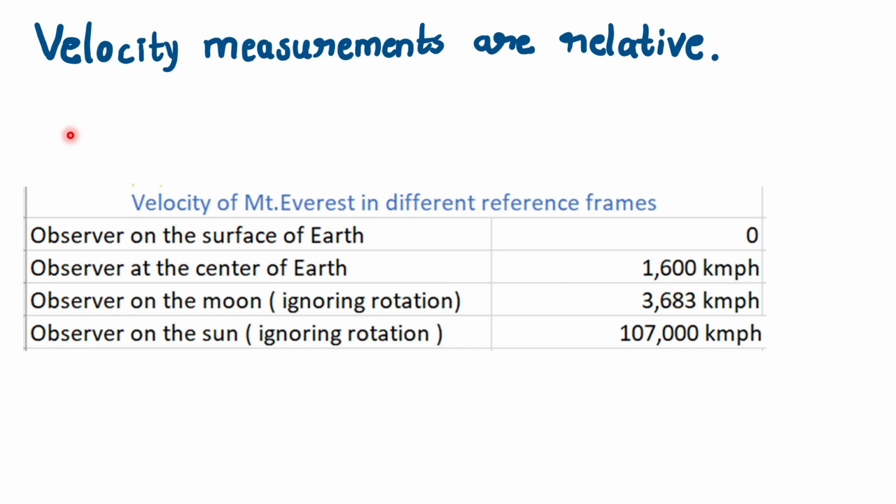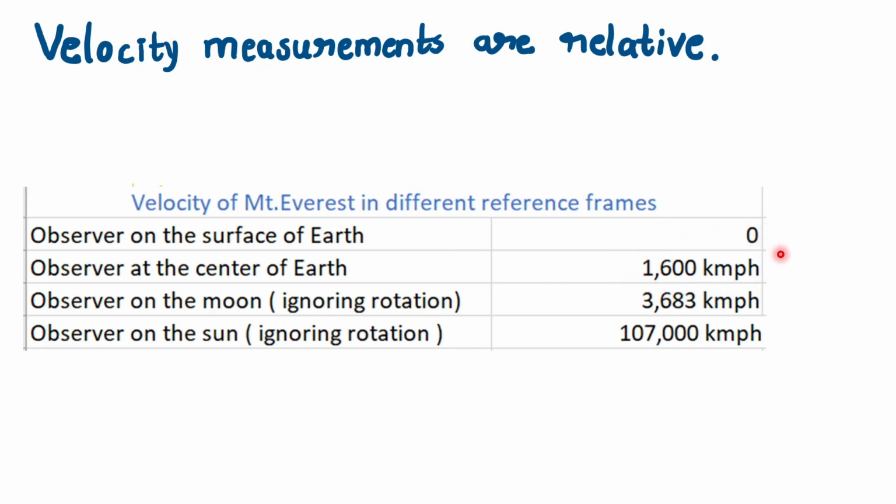If I ask you what is the speed of Mount Everest, or what is the velocity of Mount Everest, if you happen to stand on the surface of the earth, you would tell me that Mount Everest, it's a huge mountain, doesn't move at all. It has zero speed. On the other hand, if you happen to be situated at the center of the earth, let's not care about how you might get there or how you will survive the temperature, but if somehow you got to the center of the earth, you would say that Mount Everest is moving around you with a speed of 1600 kilometers per hour.